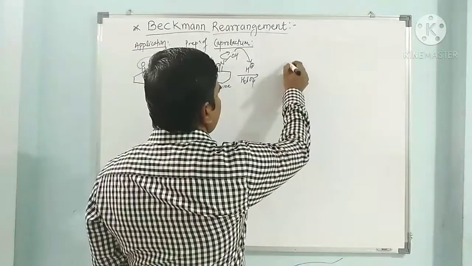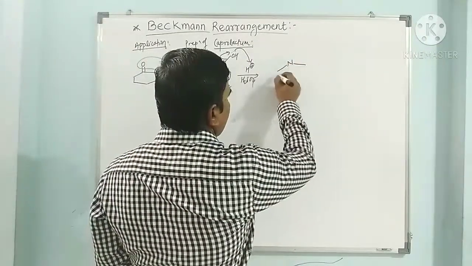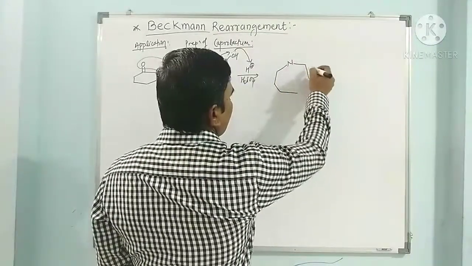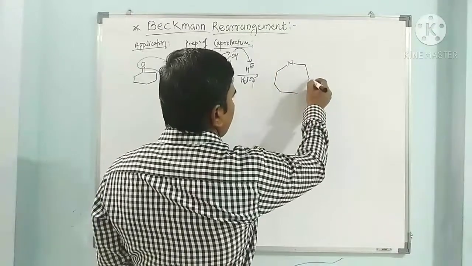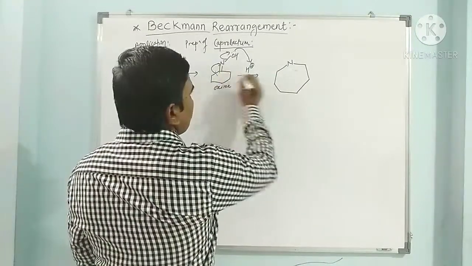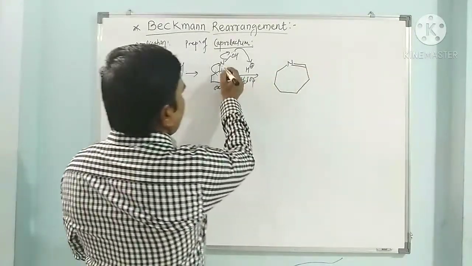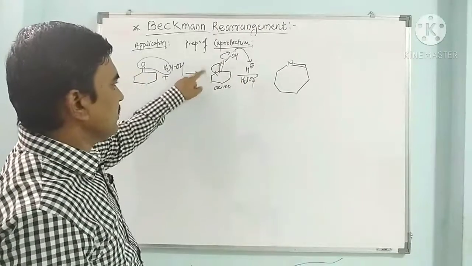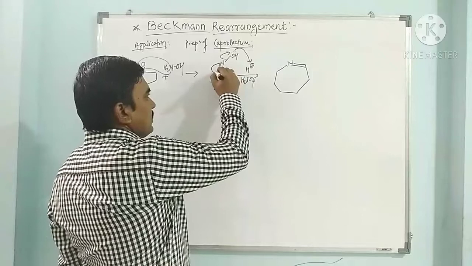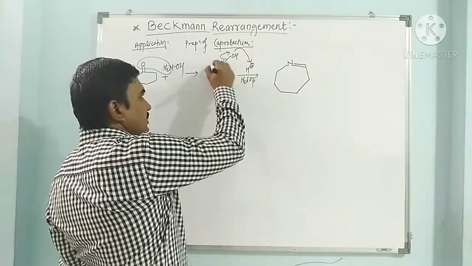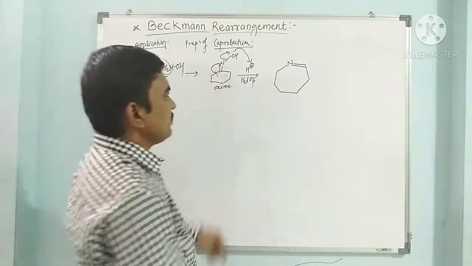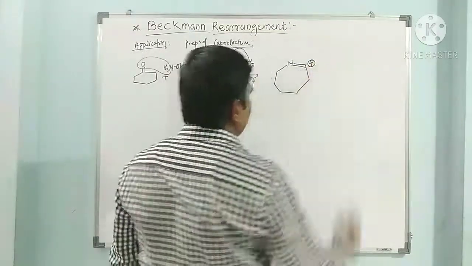So here we get nitrogen, 1 2 3 4 5 6 and 7. Now there is a double bond present between nitrogen and carbon. Now this bond is cleaved. This double-bonded carbon will get a positive charge because the electrons are transferred to this carbon and then to the nitrogen. So this carbon becomes electron deficient and attains a positive charge.